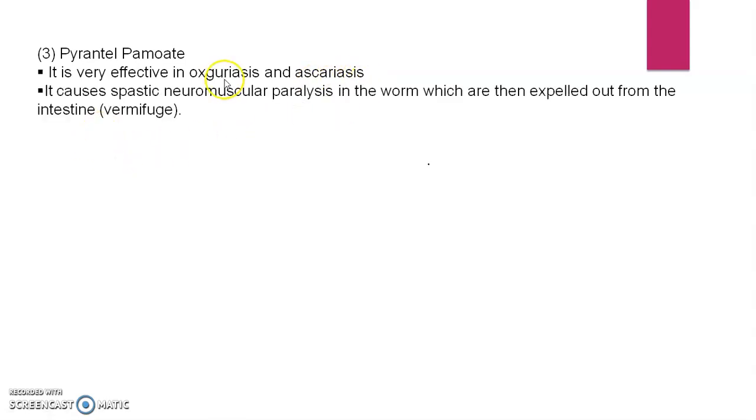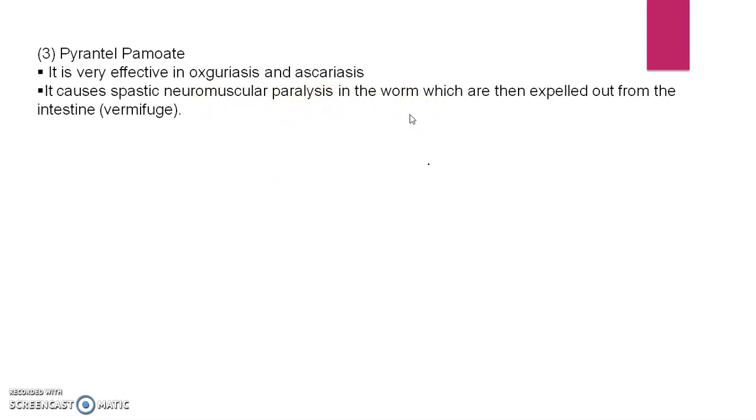Then the next drug is pyrantel pamoate. It is very effective in oxyuriasis and ascariasis. We see what is meant by oxyuriasis and ascariasis later. It causes spastic neuromuscular paralysis in the worms.